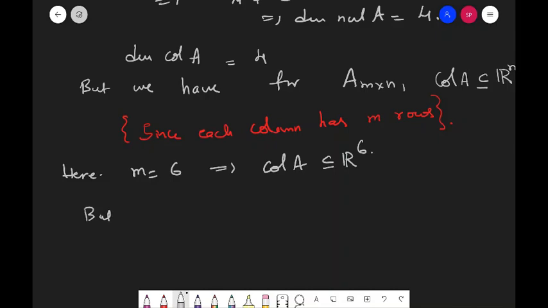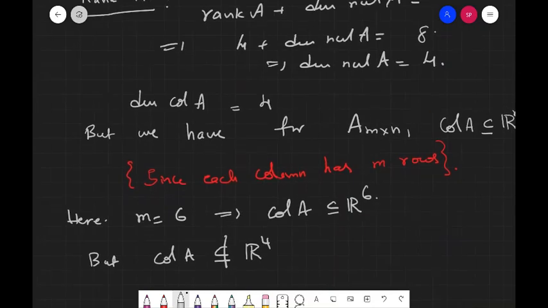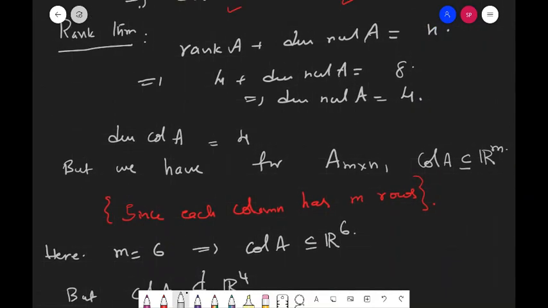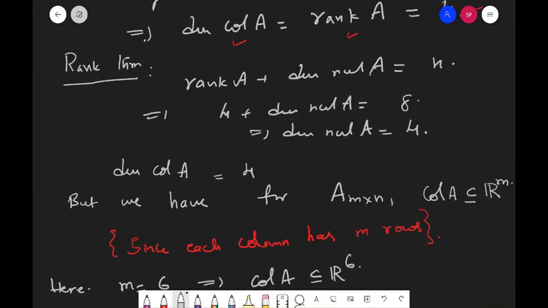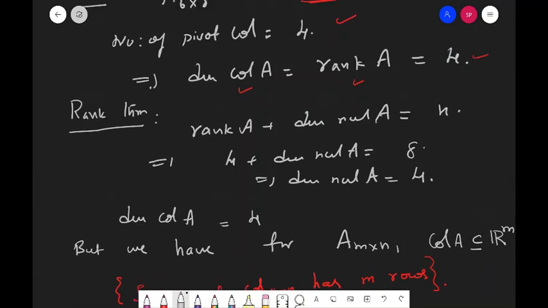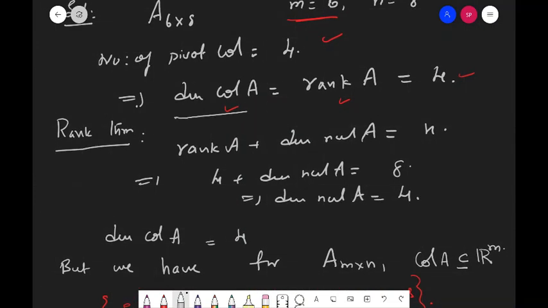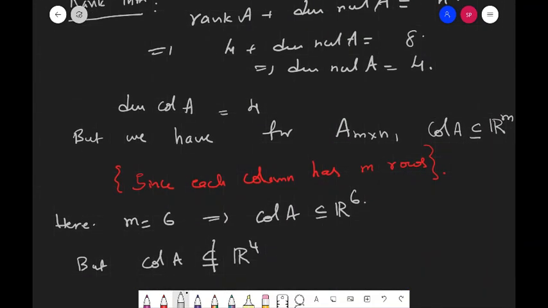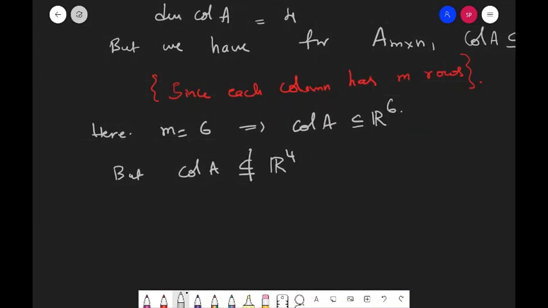but Col A cannot be a subset of R4. Though you can see rank of A is equal to dimension of Col A, which is 4, it doesn't mean that Col A is a subset of R4.